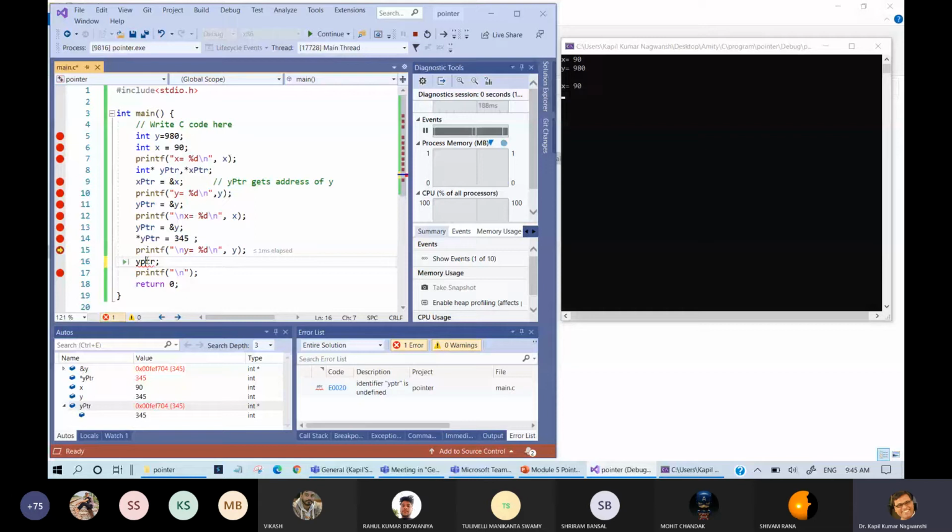So here you can see YPTR, it holds 345. If I'm pressing plus plus, then what will happen?